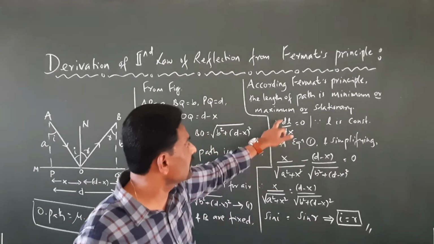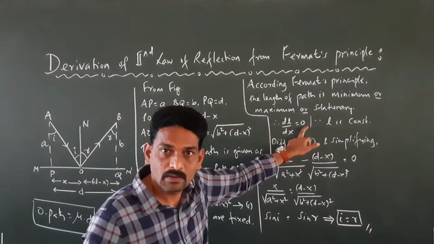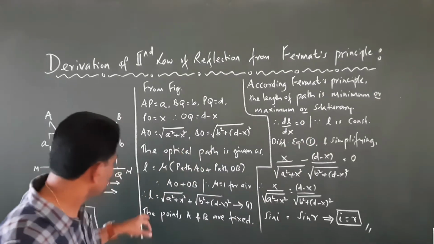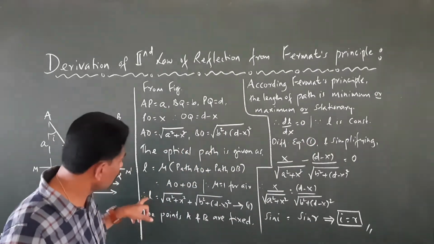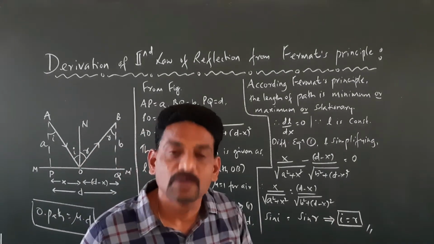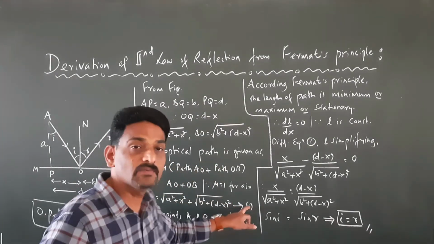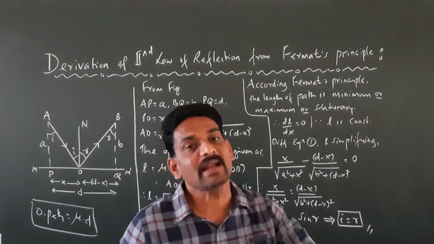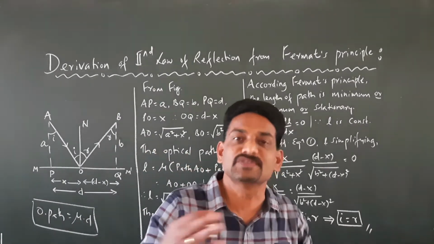Right? So dL by dx is equal to 0. Now we know what L is, so we have to differentiate equation 1 with respect to x, and equate that value to 0.